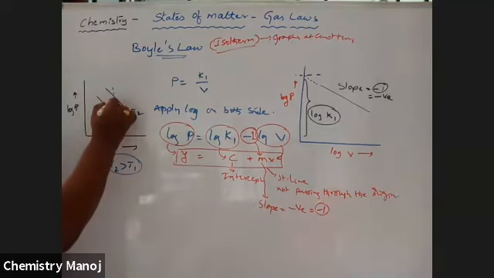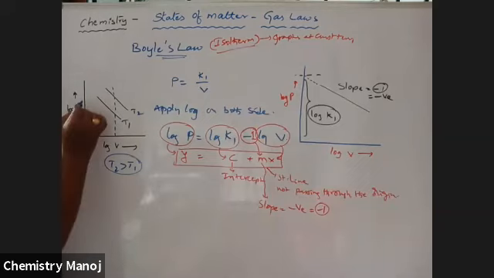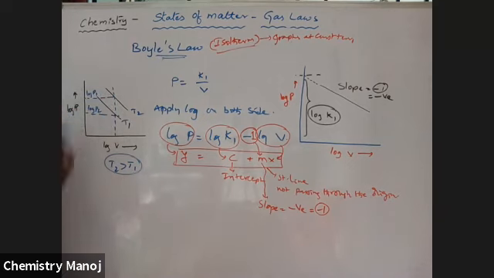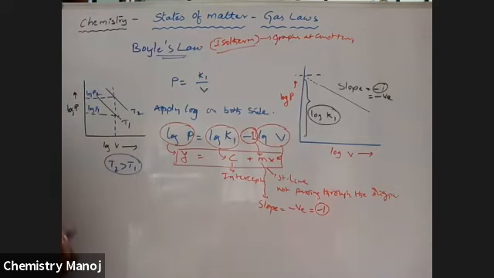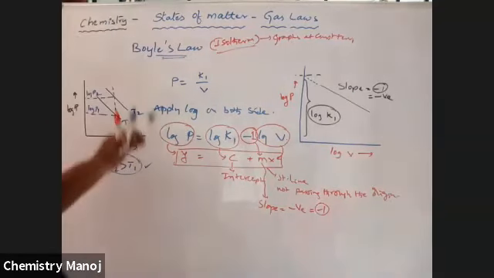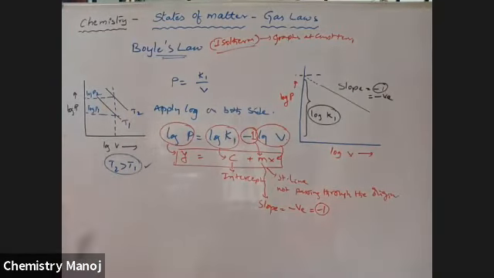Take a constant log V value. The corresponding pressure value is identified. So it is log P1, it is log P2. Sorry. It is log P2, the corresponding P1. Log P2 is greater than log P1. That is, P2 is greater than P1, which means T2 is greater than T1. So this is another Boyle's law equation. All these graphs correspond to Boyle's law.